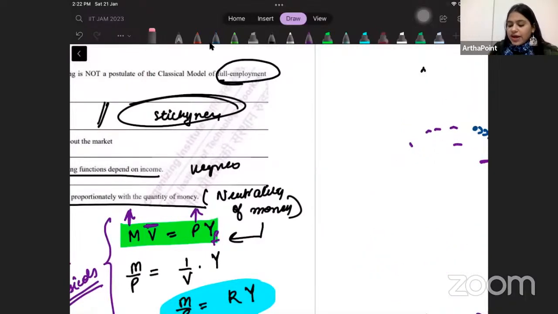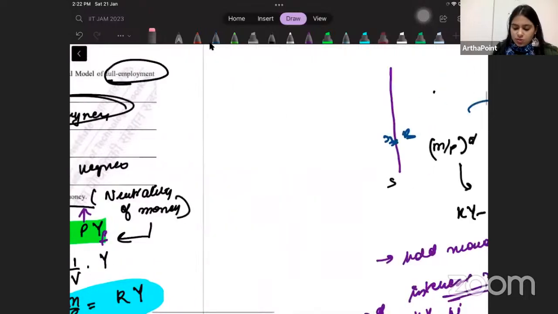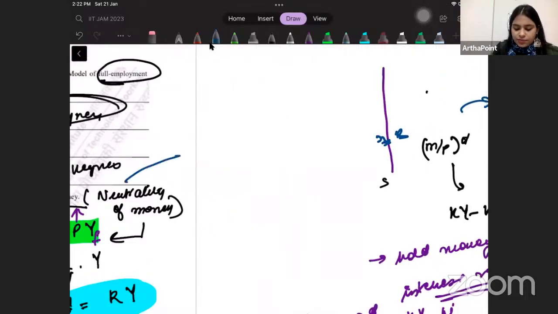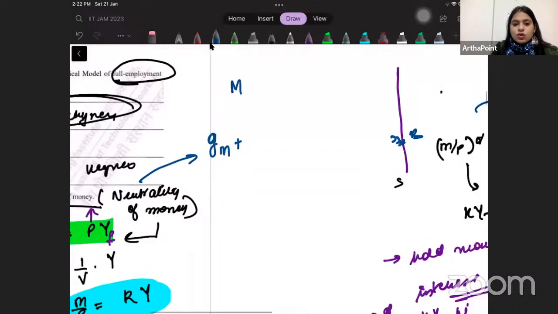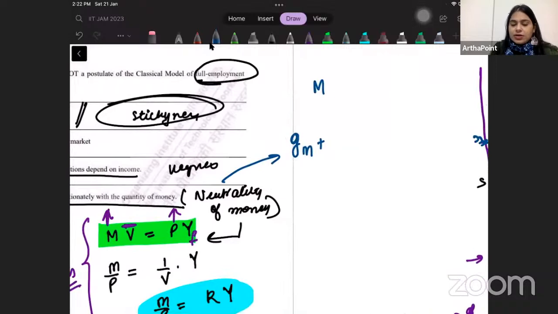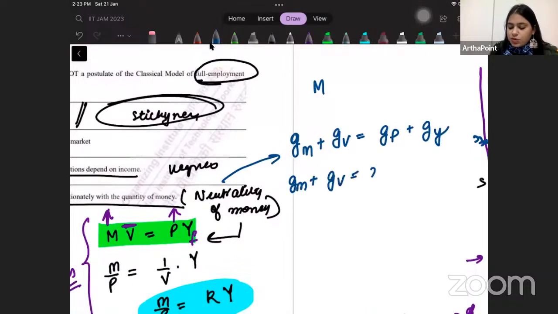And I want to highlight one more thing here. So I will quickly do that also. So here, you can say GM. I'm just trying to link quantity theory of money in terms of growth. So GM plus GV is equal to GP plus GY. So GM plus GV equal to inflation plus GY.